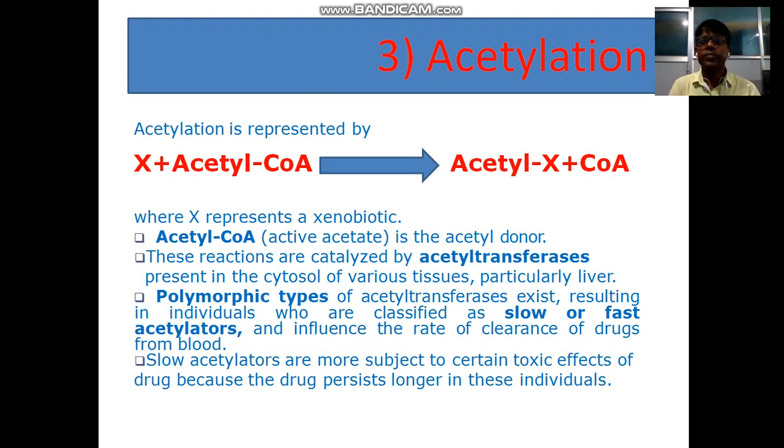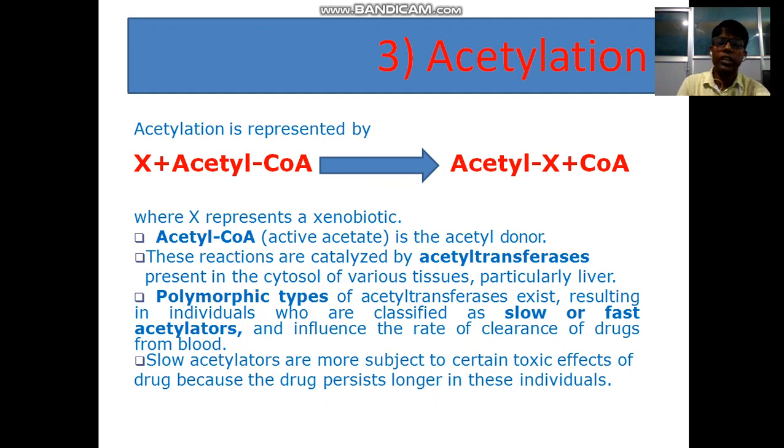Acetylation reaction. Acetylation is represented by X plus acetyl-CoA converted into acetyl-X and CoA. Here X represents a xenobiotic. Acetyl-CoA, active acetate, is the acetyl donor.